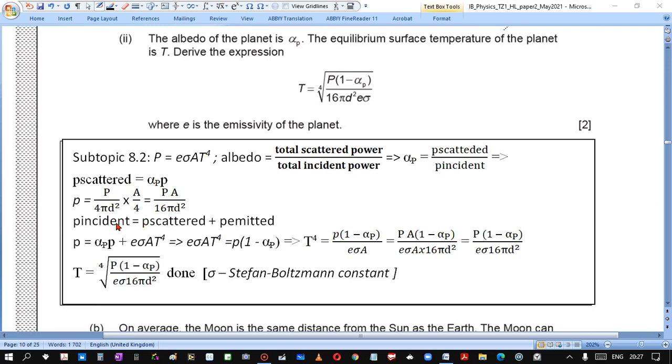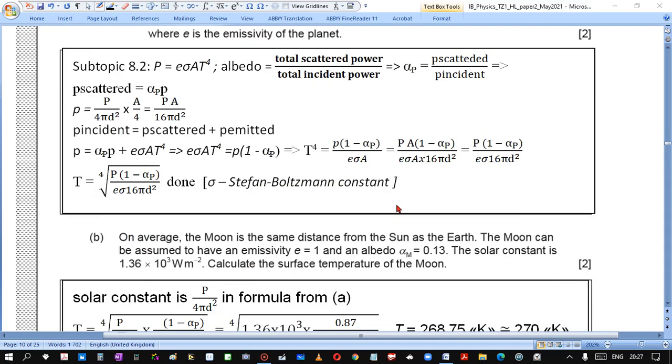Incident we have, scattered plus emitted. Scattered we have alpha times incident. Emitted is this formula, so we add. We write the expression, rewrite this formula for T to the power 4 and take the fourth root of this expression, so this is done. By the way, sigma is the Stefan-Boltzmann constant.